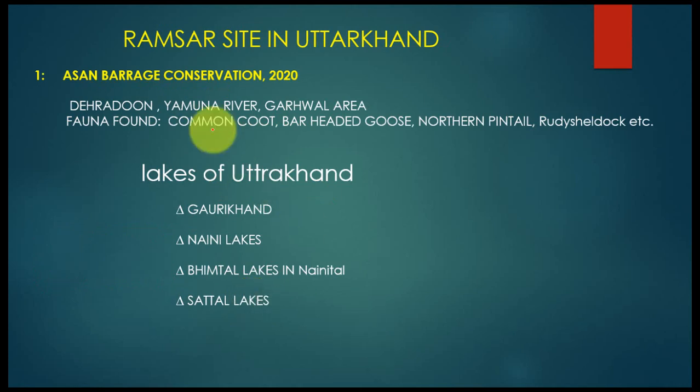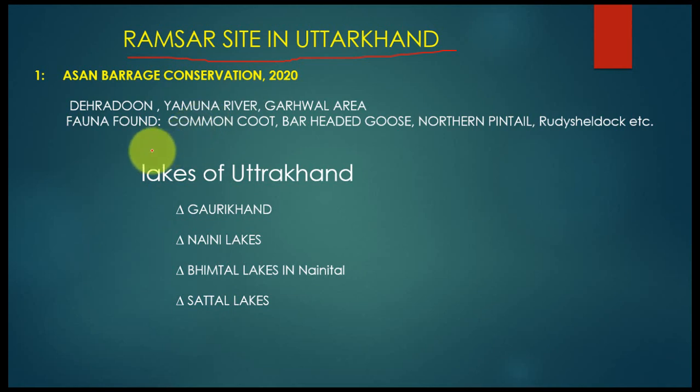Now the Ramsar site of Uttarakhand. The only Ramsar site found in Uttarakhand is Asan Conservation Reserve, declared in 2020. It is in Dehradun, on the Yamuna River, in the Garhwal area. Fauna found there include common coot, bar-headed goose, northern pintail, ruddy shelduck, etc. This was made a Ramsar site in 2020.